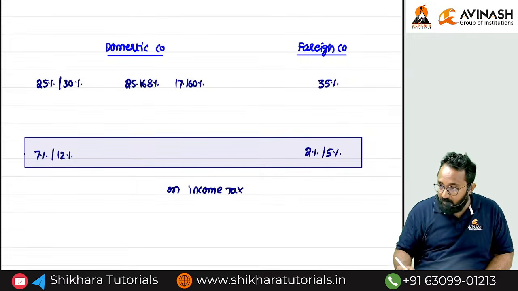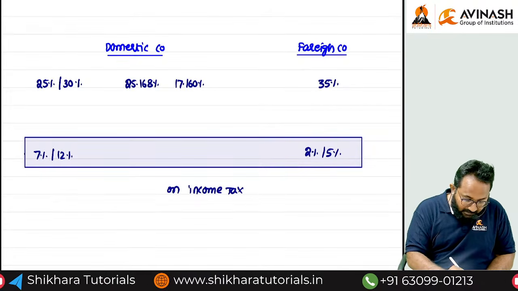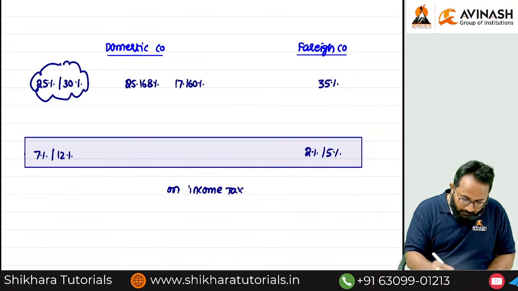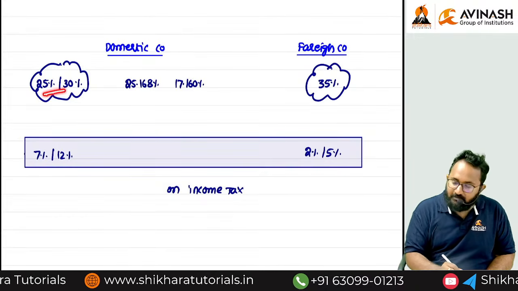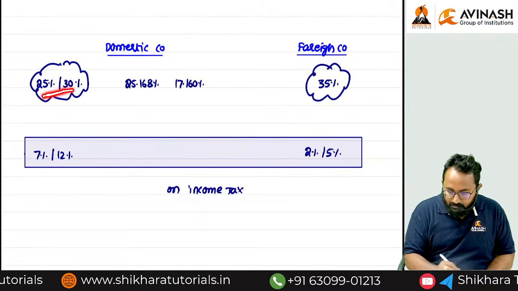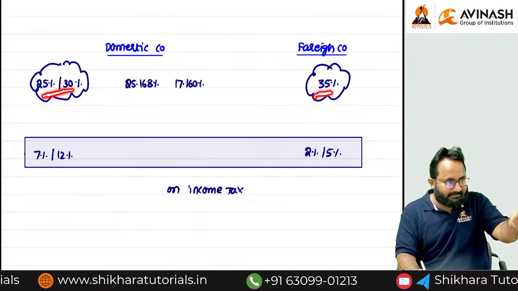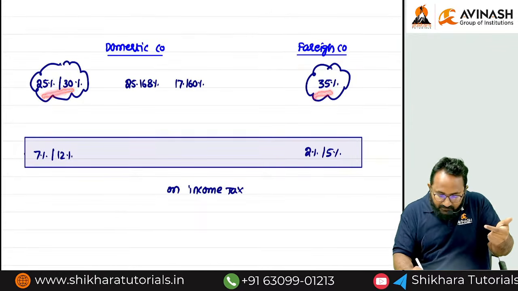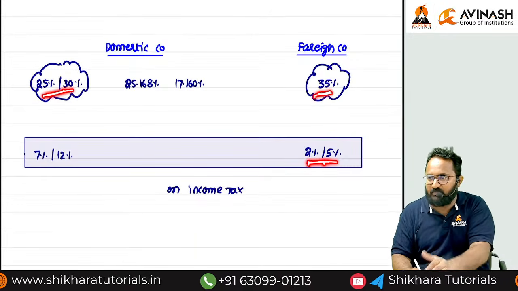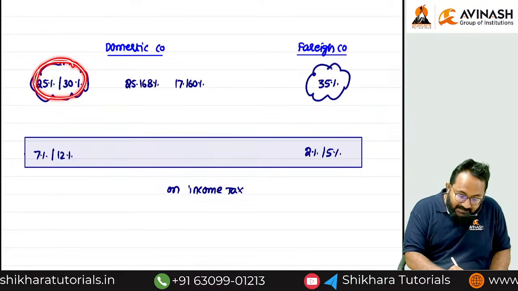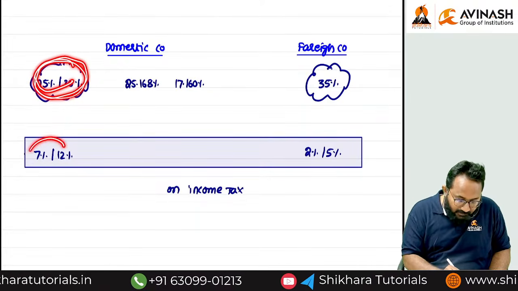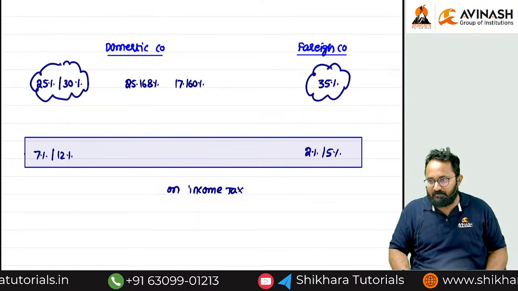Listen, for the domestic company we collected 25 or 30. Here we already collected more tax, so applying 2 or 5 is sufficient. That's why we gave 2 or 5 here. Here we collected a lesser amount of income tax, so that's why we apply the higher surcharge rates.